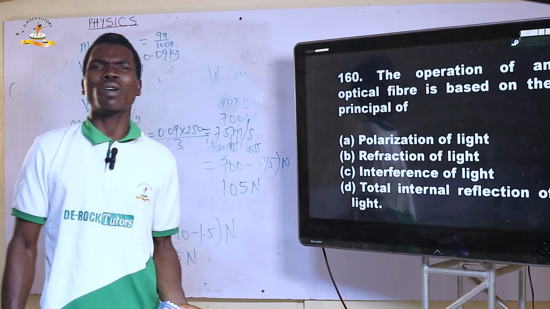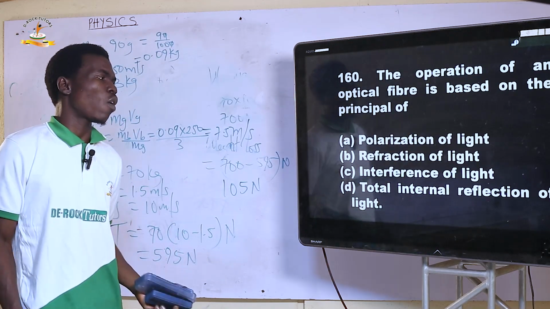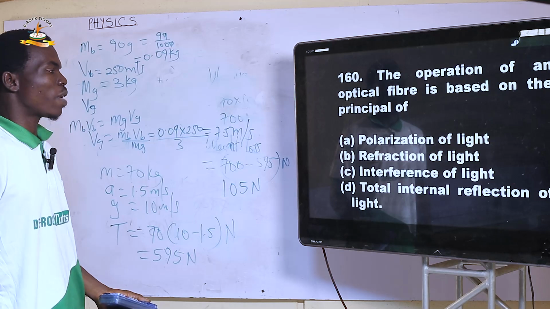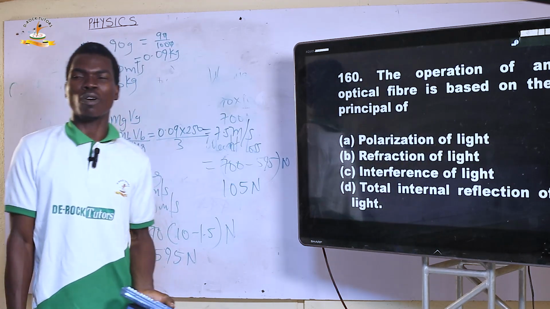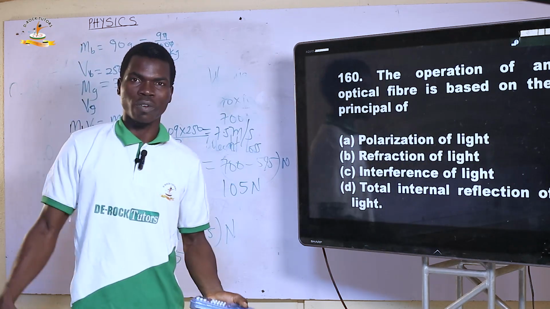Next. 160. The operation of an optical fiber is based on the principle of what? Is it based on the principle of total internal reflection of light? That is D. Optical fibers are designed based on the principle of total internal reflection of light.